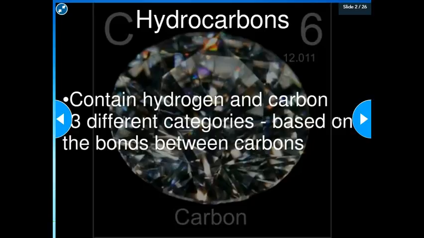So organic compounds are just a general term for molecules containing carbon. Hydrocarbons are a smaller group of that, which contain hydrogen and carbon. And then there are 3 different types of hydrocarbons depending on the bonds that form.